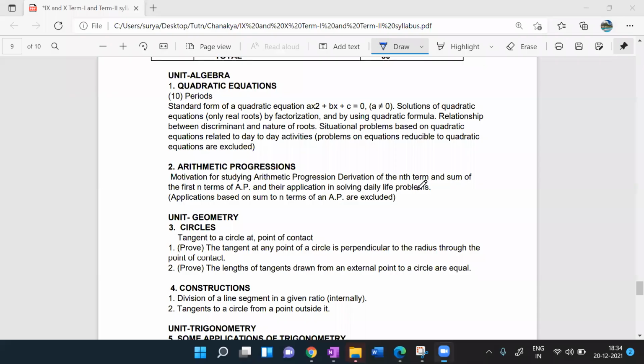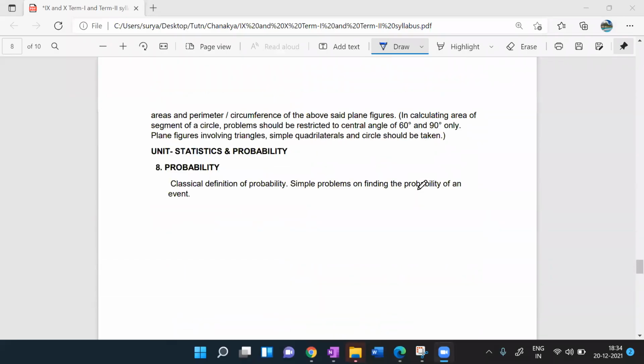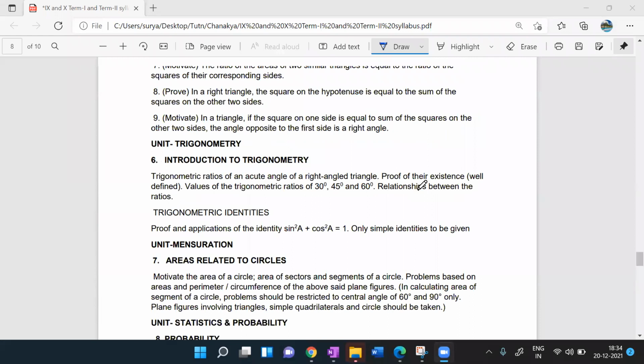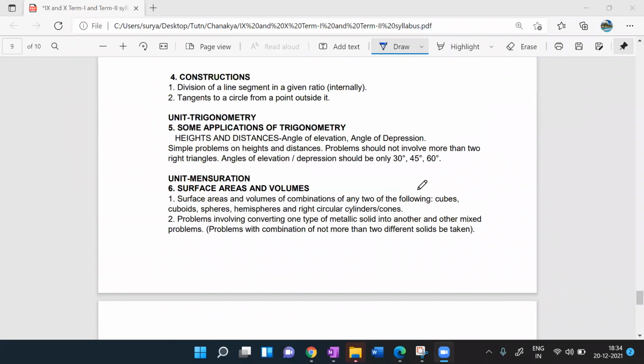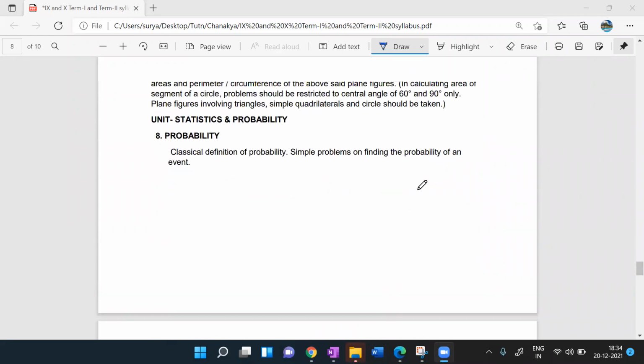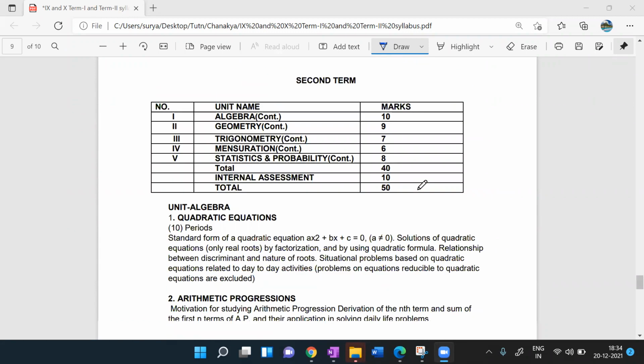Hello, people. No, sir, we can't see the screen. Yeah, look at this here. Term 2, class 10 term 2, right? Class 10 term 2. Yeah, look at this here.